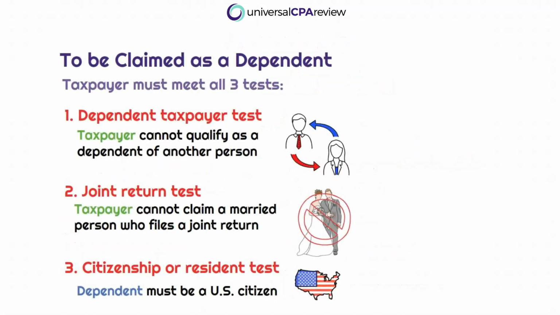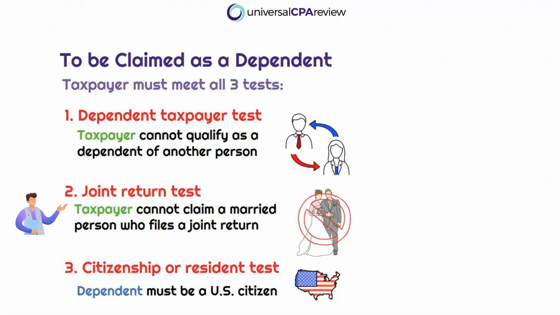In order for a person to be claimed as a dependent, the taxpayer needs to meet 3 of the following tests. First, they need to meet the dependent taxpayer test. Basically, in order to be claimed, the taxpayer cannot qualify as a dependent of another person. So somebody can't claim Tracy Tanner while she is also claiming her child. We also have the joint tax return test. Basically, the taxpayer cannot claim a married person who files a joint tax return as a dependent unless the married person files the return only as a claim for a refund. But basically what you need to remember here is that this is going to be applied to the qualifying relative test.